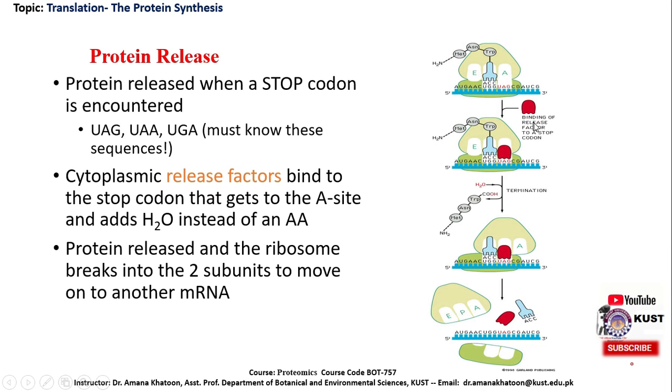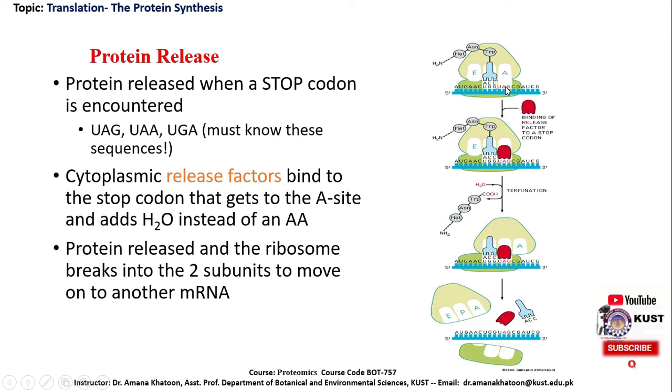However, there is a release factor. We can see here on the A site the stop codon UAG sequence, one of the stop codons. It means the message has been completely translated and the protein has been synthesized. We can see the polypeptide chain, and now it has to be finished.